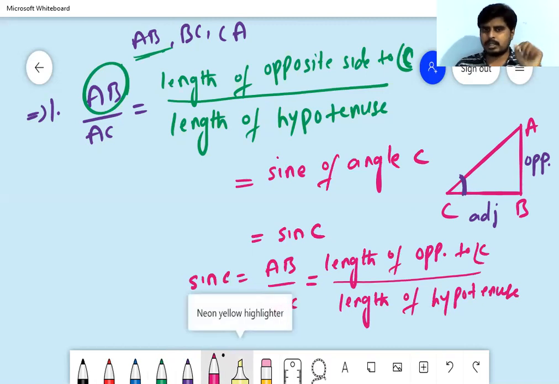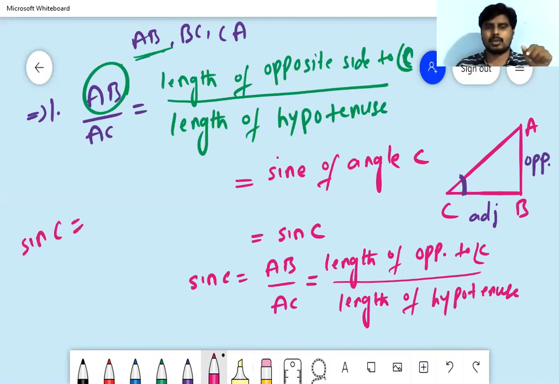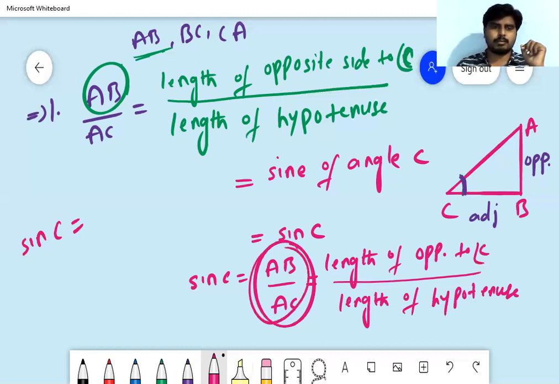In a simple form, we can write sin C is equal to AB by AC. This is a ratio, so in short form, instead of AB by AC, we can simply write opposite side by hypotenuse.